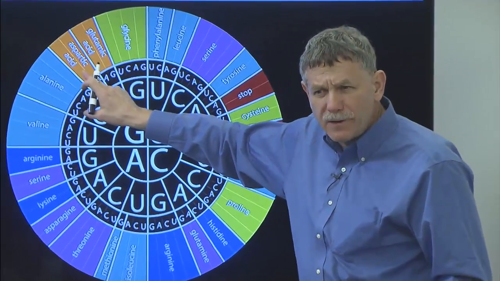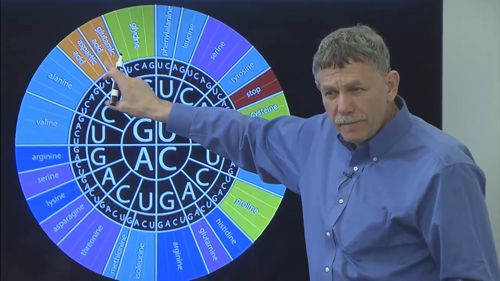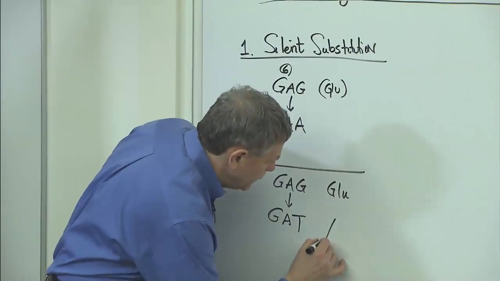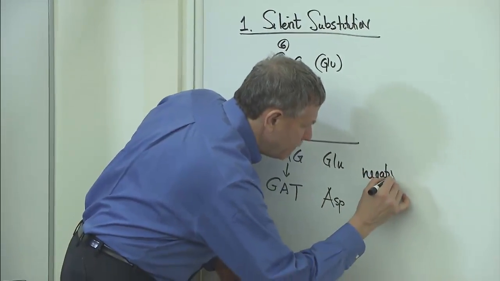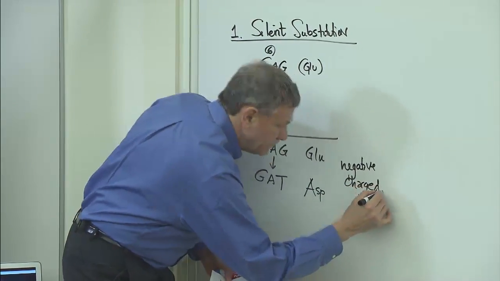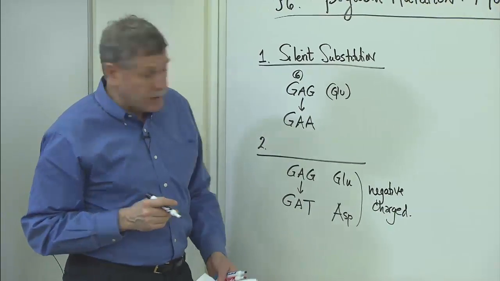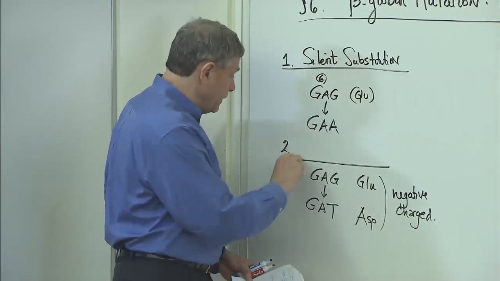Anybody remember the properties of glutamic acid and aspartic acid? They're both negatively charged, and maybe not much happens if I do that. I don't happen to know, but I bet not much happens there. And so we'll call this, it's not silent, it changes the amino acid.